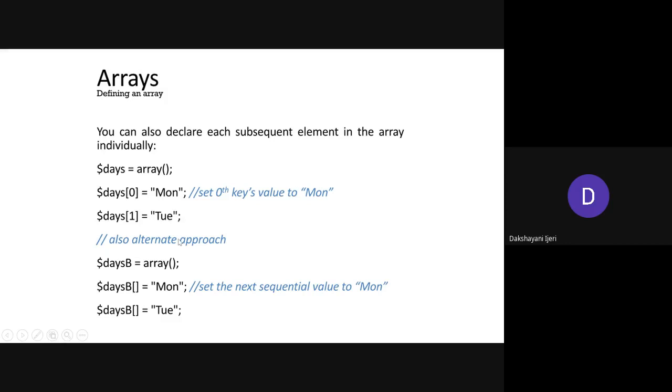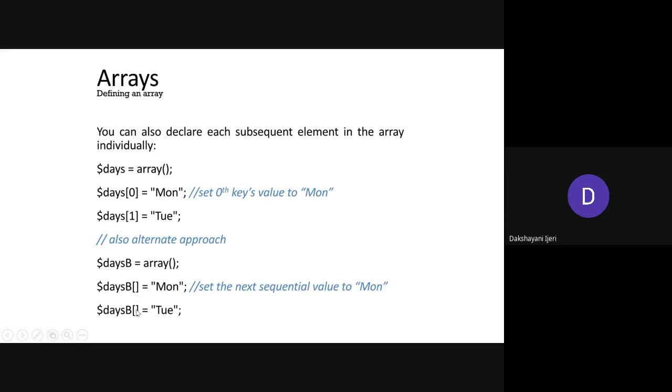Another approach is where you specify explicitly the index value where you want to add these elements. That means Monday, Mon, is added at index value 0, and Tuesday, Tue, is added at index value 1. This is one approach. The alternate approach is to add the elements into the array without specifying the index values.